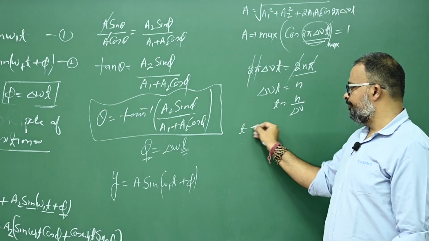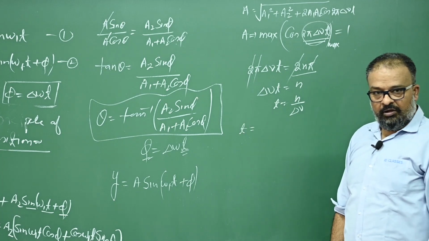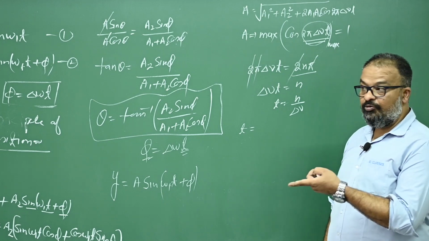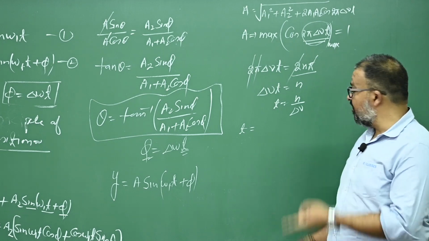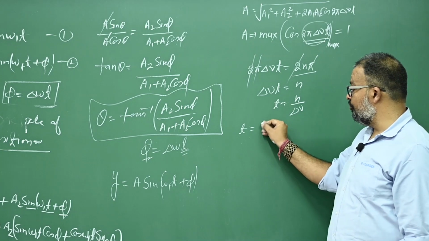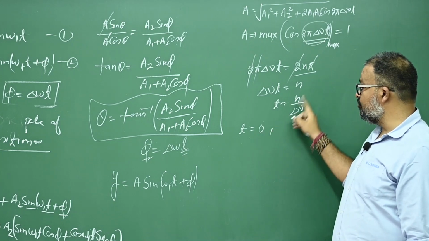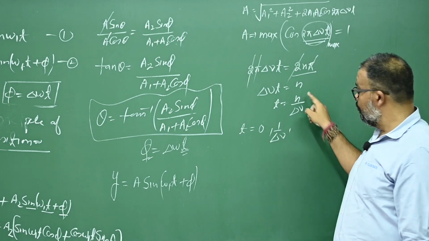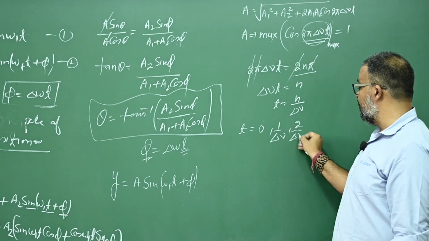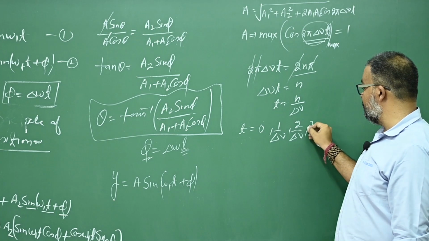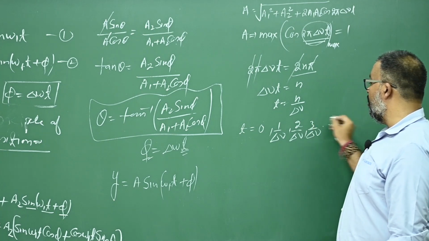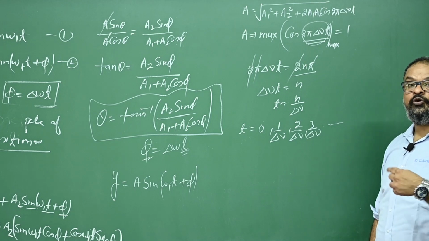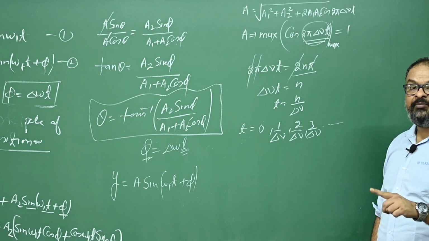That means the time when the amplitude of the wave, the amplitude of the beats, will be maximum: for n equals 0, it is 0. When n equals 1, it is 1 upon delta nu. When n equals 2, it is 2 upon delta nu. When n equals 3, it is 3 upon delta nu. For all these values of time, the amplitude of the new superimposed wave will be maximum,